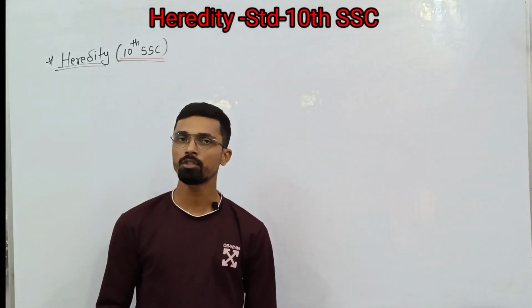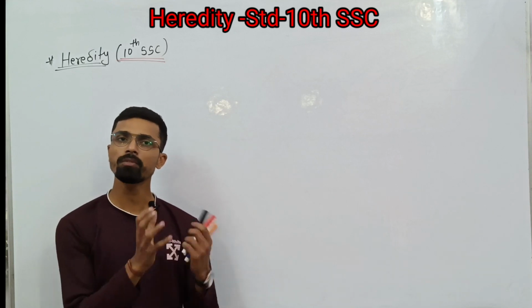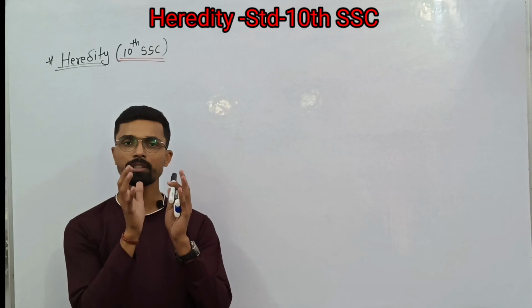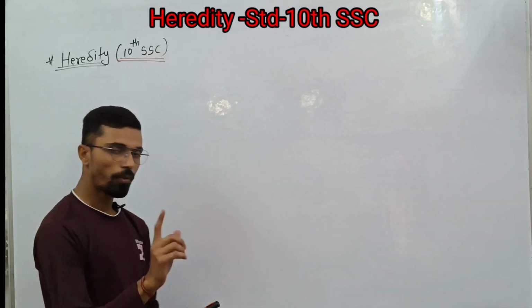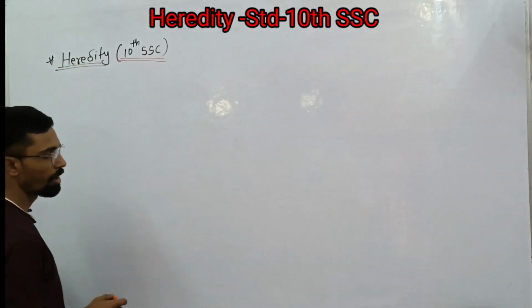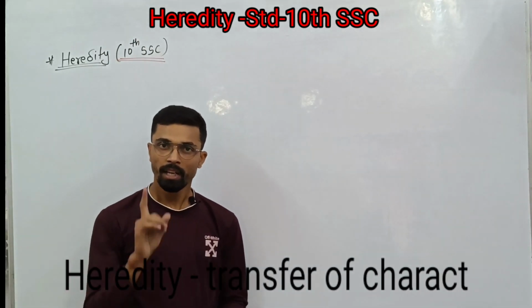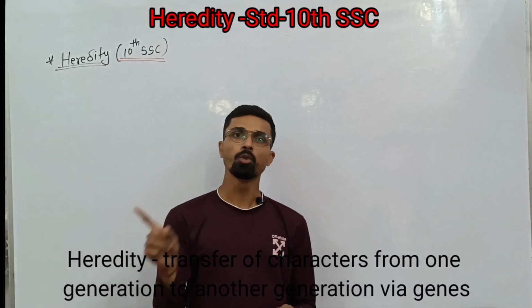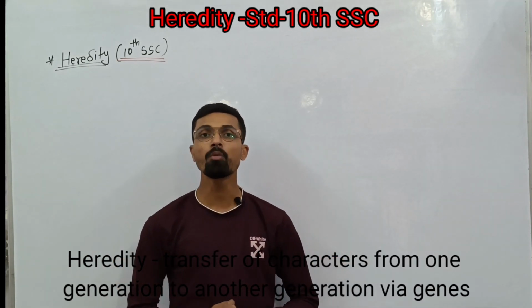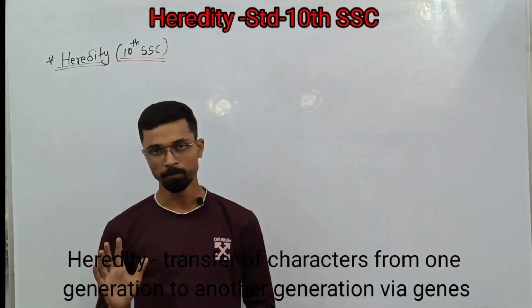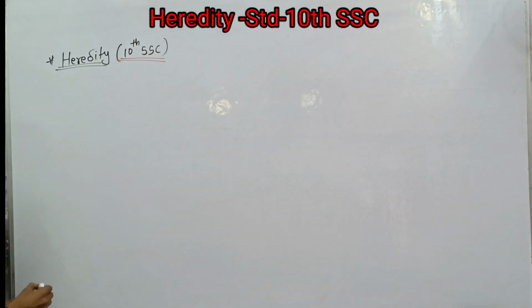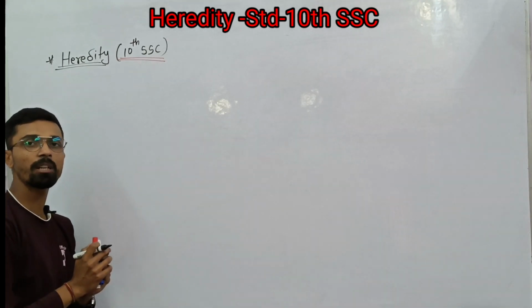Before starting the topic, we'll tell you the definitions of the many terms that you can keep in mind, what exactly the meaning of each term is. First thing, heredity. What is the meaning of heredity? Heredity is a transfer of character from one generation to another generation via genes. So that is the definition of heredity. But again, what is the meaning of genes? As I just said, transfer of character from one generation to another generation is done by genes.